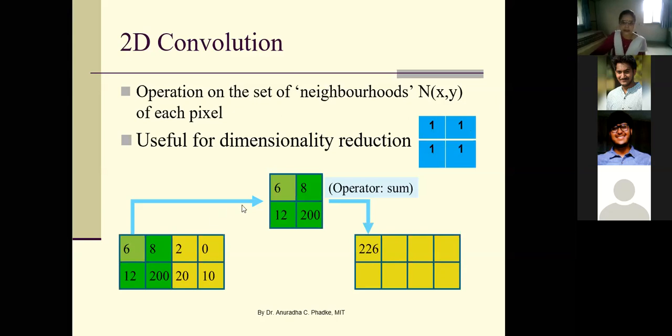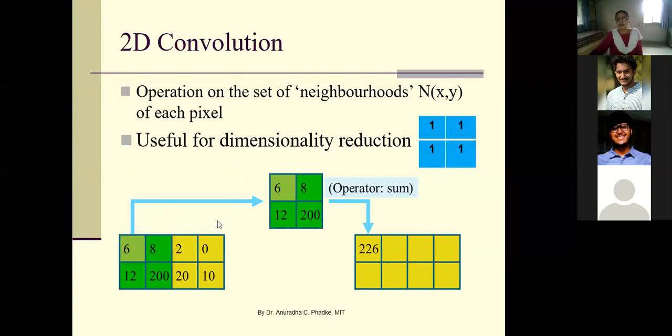Now this convolution operation is clear to you. Now what is stride for convolution operation? Stride is basically by how many columns you are scrolling the mask.